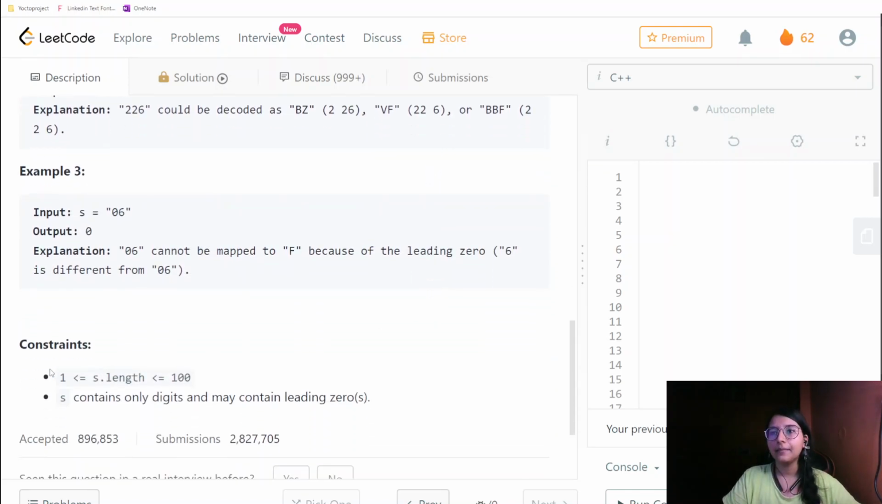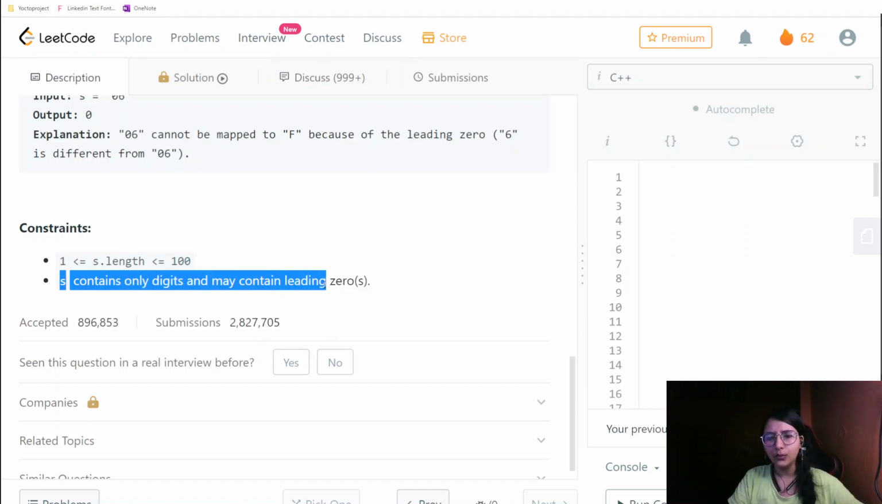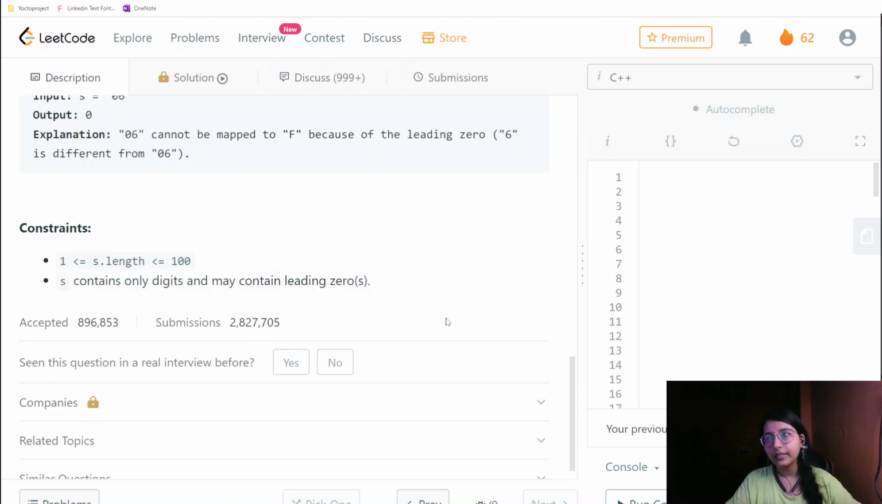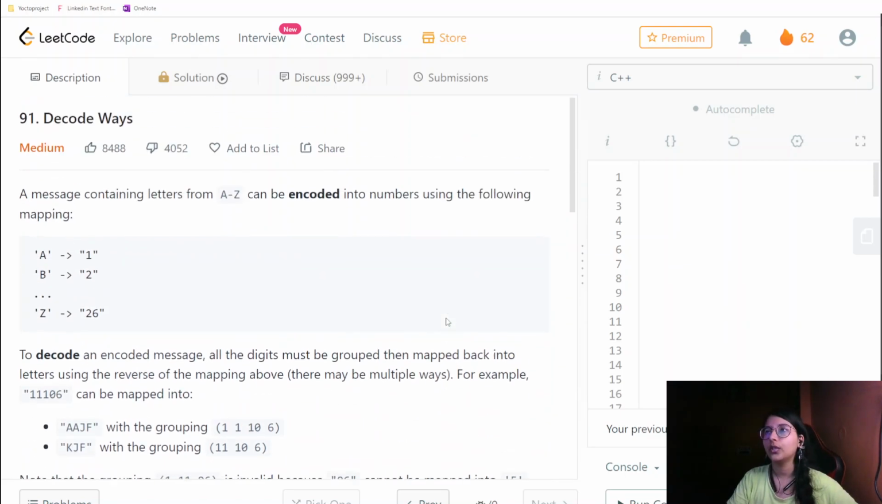Here you can see that the S length is at most 100. When we combine the ways, the answer which comes up at the end will be in the range of 32 bits only. That's what they want to say. The string contains only digits and may contain leading zeros as well, so we need to take care of that also. So these were the constraints and the question walkthrough.